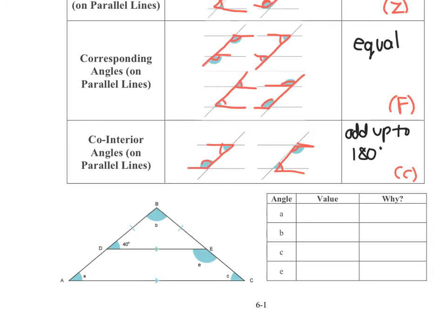Okay, we have a triangle, actually two triangles right here, and we're going to find each unknown angle. So we're going to start with angle A, okay, which is right over here. I have parallel lines right here, which means I can use my F pattern, my Z pattern if I find it. And I notice I have a backwards F right over here, which means this angle A is also equal to 40 degrees, the insides of the F. Okay, so that is 40 degrees, and that's because we have corresponding angles.